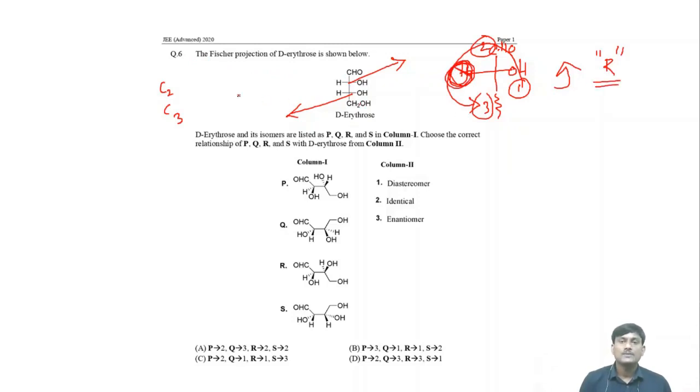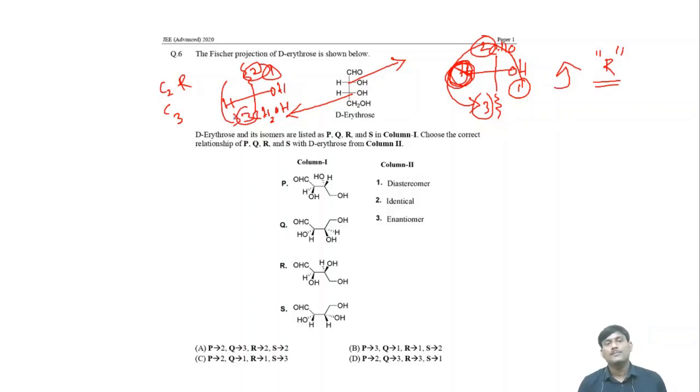And in this case also, what is C2? R. In this case, what are the substituents you have? Here OH, and here H, and here CH2OH, and here you have the remaining part. This is the first, second, and this is the third. Again, anti-clockwise, hydrogen at horizontal position, anti-clockwise R. So the configuration you have at C2 and C3 is R. So this is the configuration R and R.